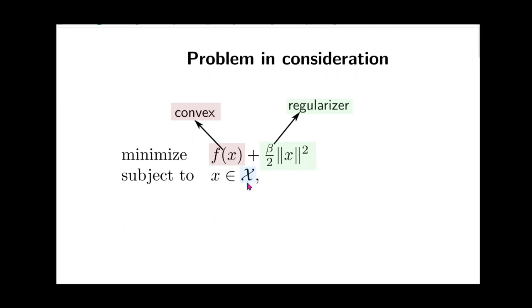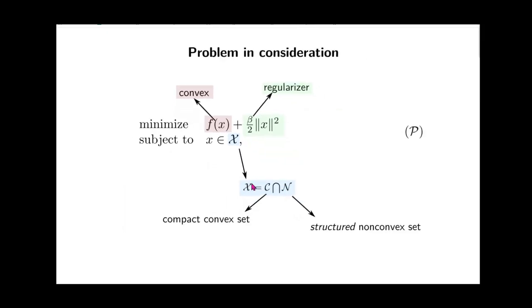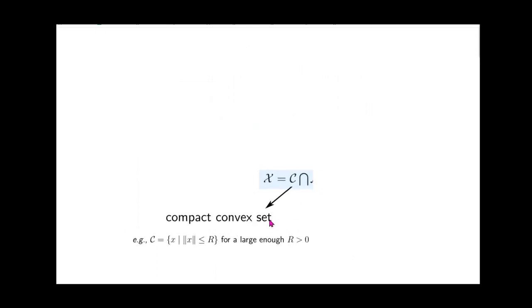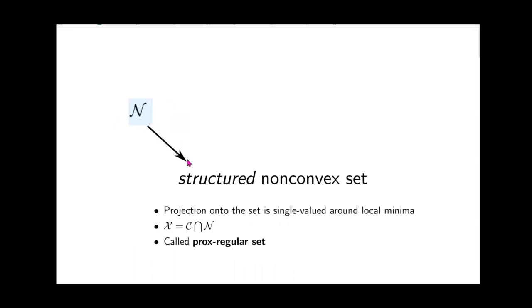This constraint set X has the following structure. X is an intersection of a compact convex set C and a structured non-convex set N. The compact convex set can actually be any compact convex set, but for the purpose of our talk, we could imagine that C is a ball with large enough radius around the center 0. As for the non-convex set N, why are we calling it structured? Because it has a special property. Projection onto this set N is single valued around local minima. And this type of set is called a prox regular set.